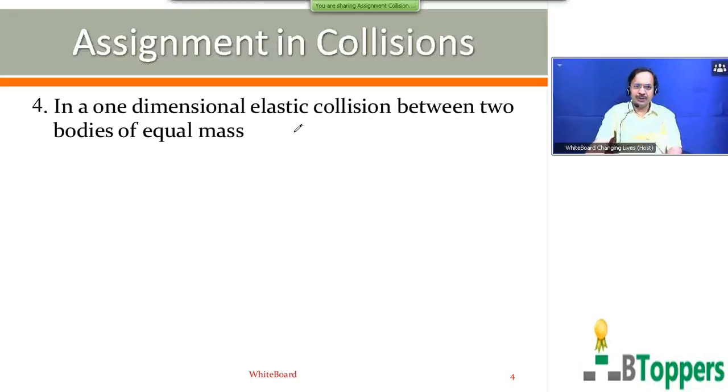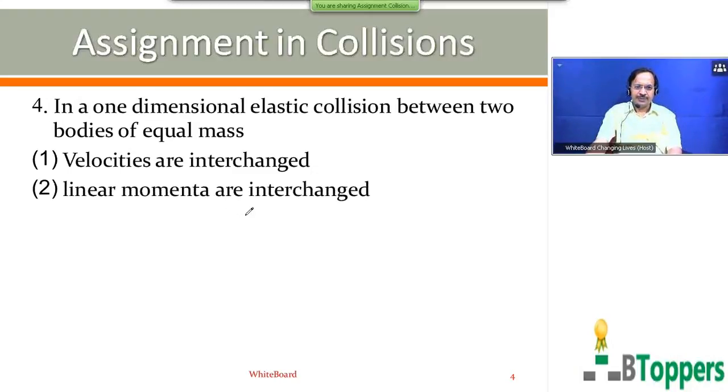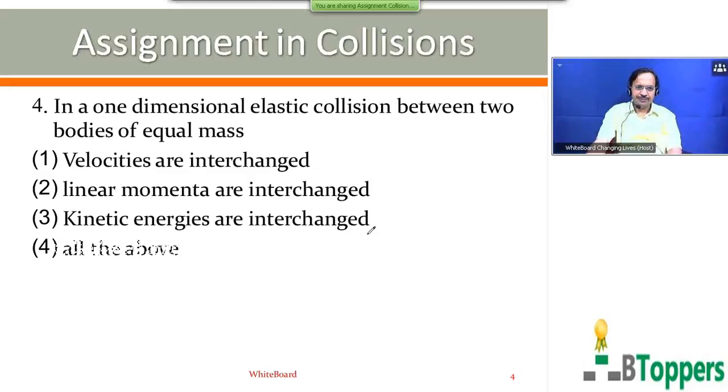In a one-dimensional elastic collision between two bodies of equal mass, first option, velocities are interchanged. Second option, linear momenta are interchanged. Third option, kinetic energies are interchanged. Fourth option, all the above. Come on.